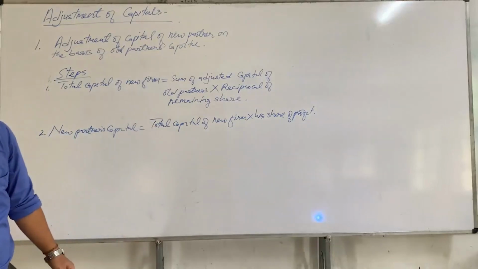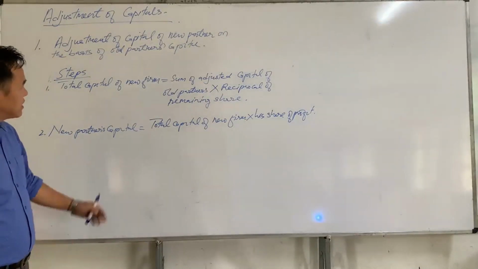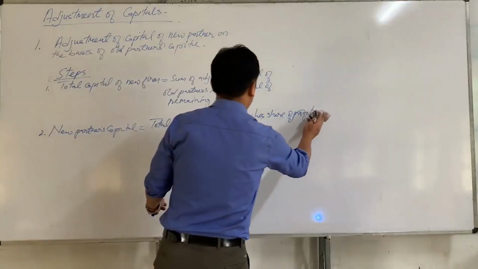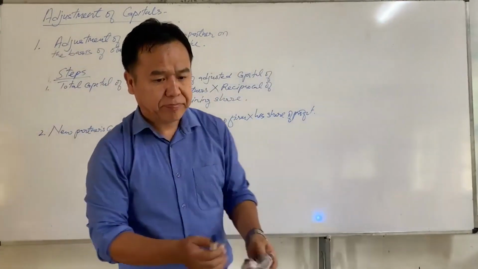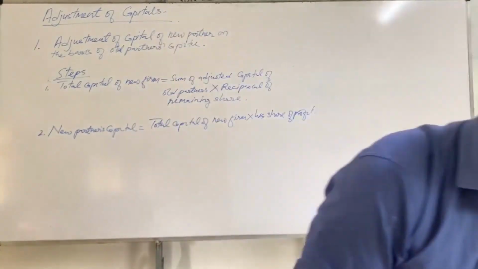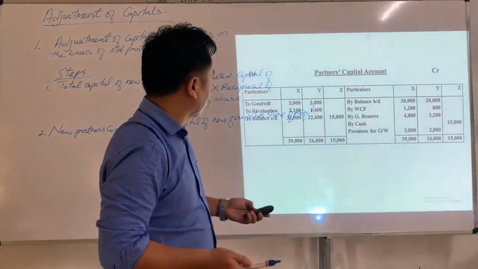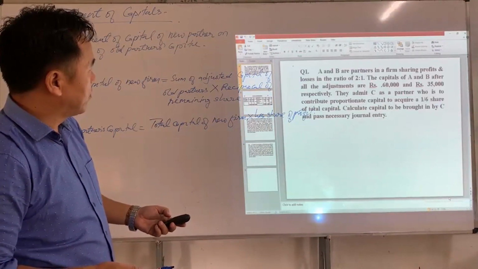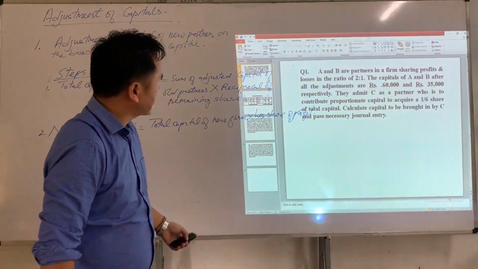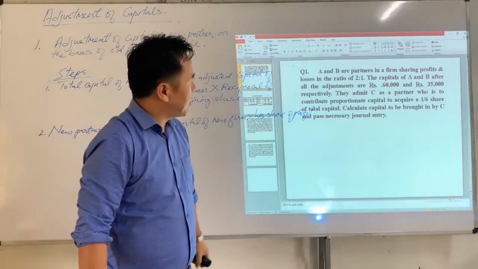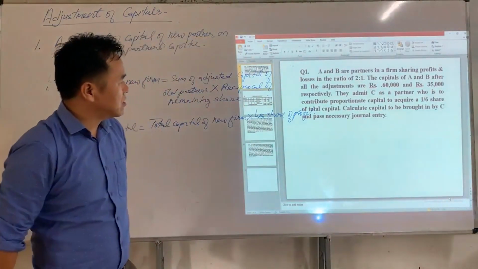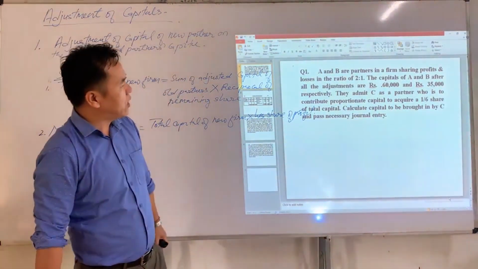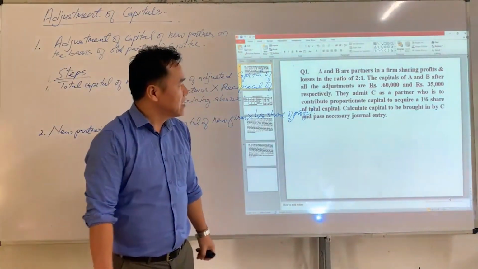Okay, now we are going to solve one question regarding case number 1. Here A and B are partners in a firm sharing profit and losses in the ratio of 2:1. The capital of A and B after all adjustments are rupees 60,000 and 35,000.